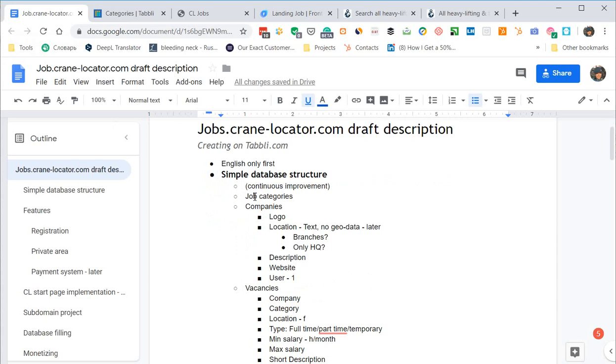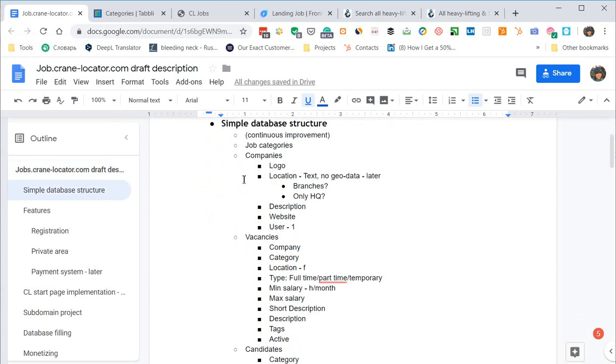It is not very specific, and we have only an approximate estimation and understanding of the database structure, based on some similar projects we can see on the internet.